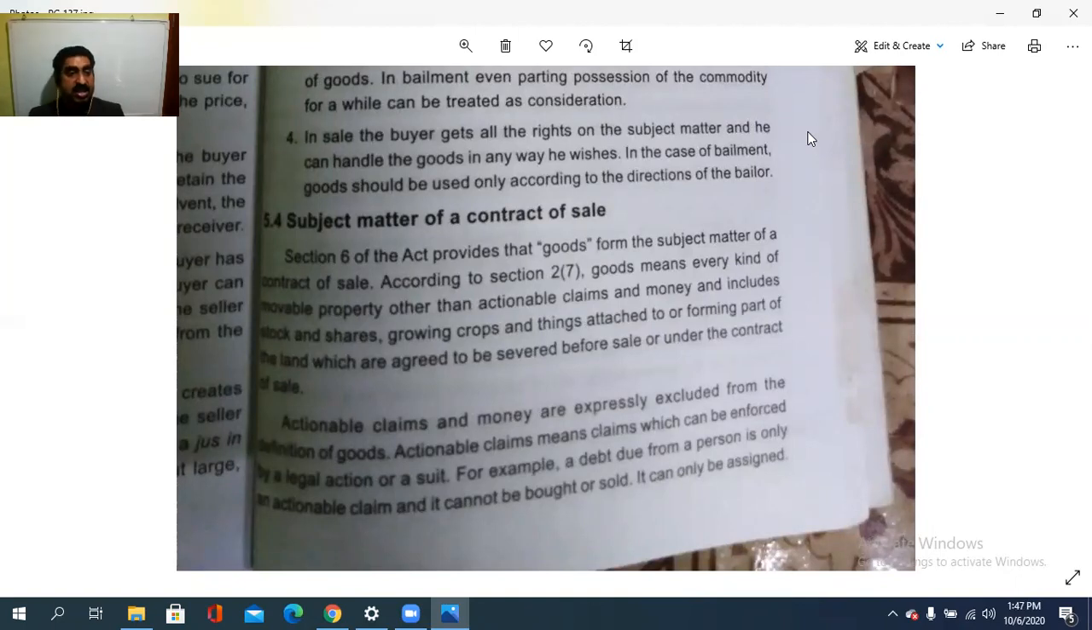So there should not be any transaction. A debt due from a person is only an actionable claim and it cannot be bought or sold. It can only be assigned.